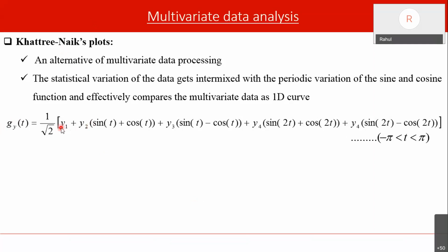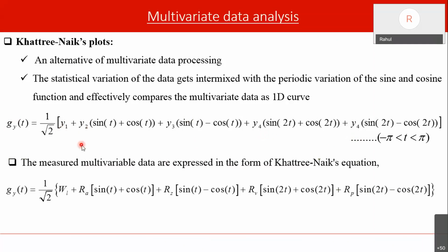We just replace y1, y2, y3, y4 in this equation with the responses we have measured, and then plot the value of g of t. So here is the multivariate data in our study: WL, Ra, Rz, Rv. This is nothing but assigning sine and cos functions to our values.